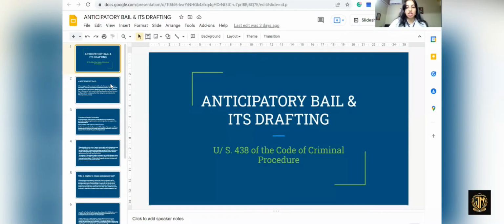And the topic that we're going to read about is anticipatory bail. So, what is anticipatory bail? Anticipatory bail and its drafting under Section 438 of CrPC.